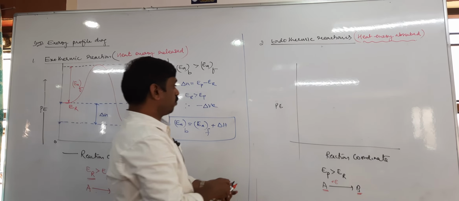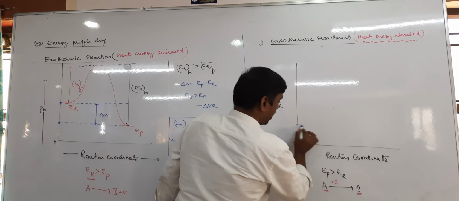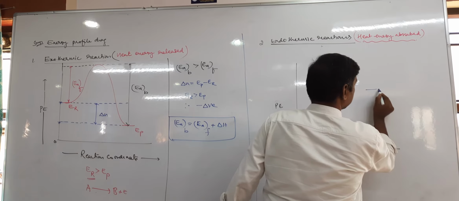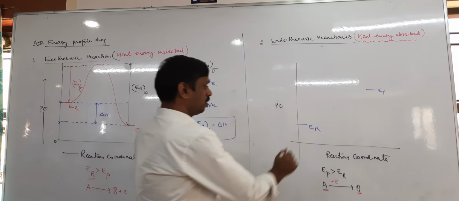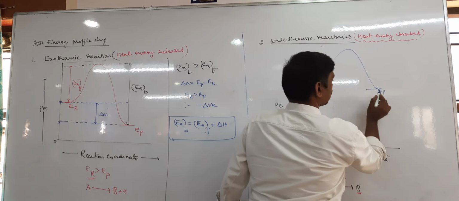Okay, so the energy of the product is more and the reactant is less. I'll take the reactant energy somewhere here, and you can take the product energy here. Then you can plot the graph like this, right?